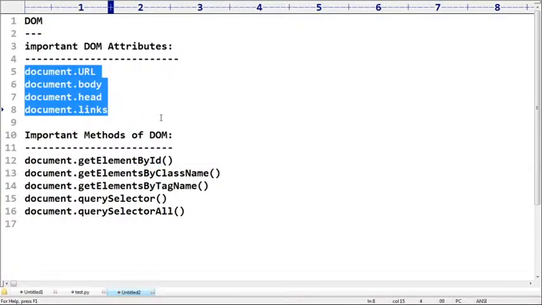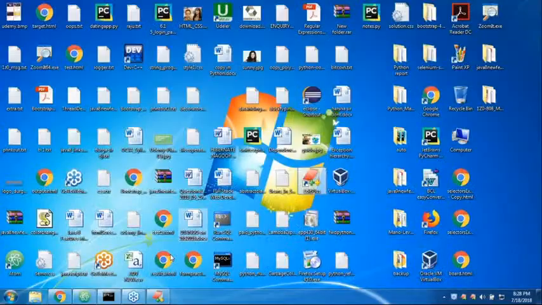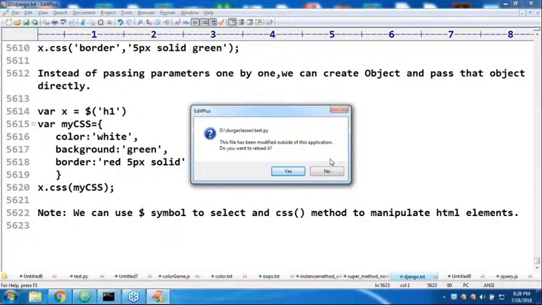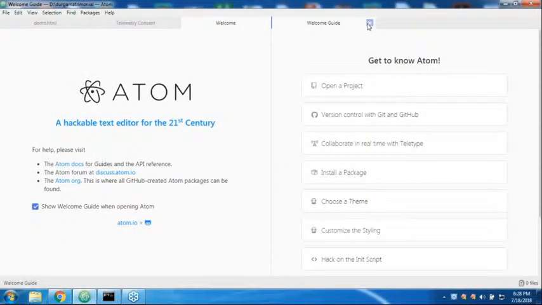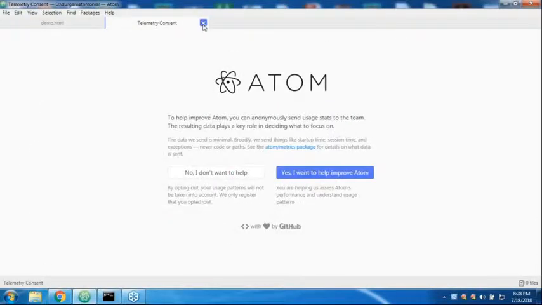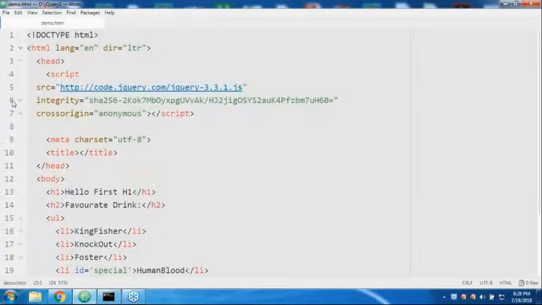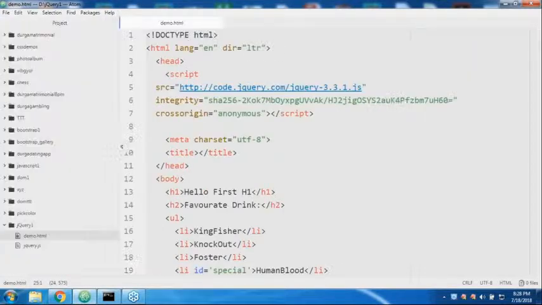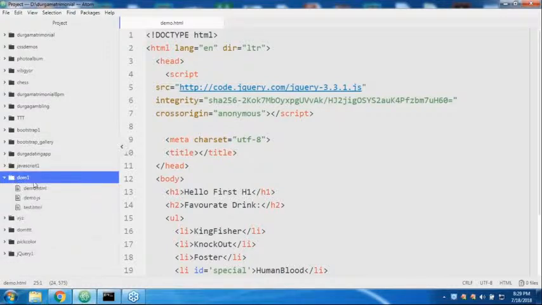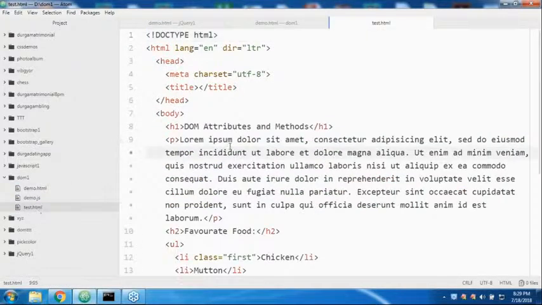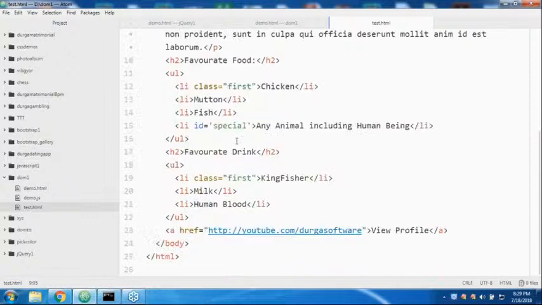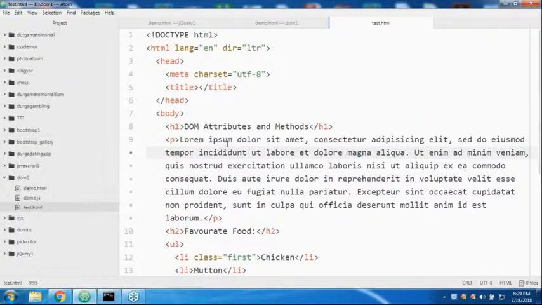Let me go for a small example for this. Yesterday we already covered one example. I hope I covered it already, or otherwise we will go for the DOM introduction demo, test.html. Sir, can you please have a look once? This is a very important part.